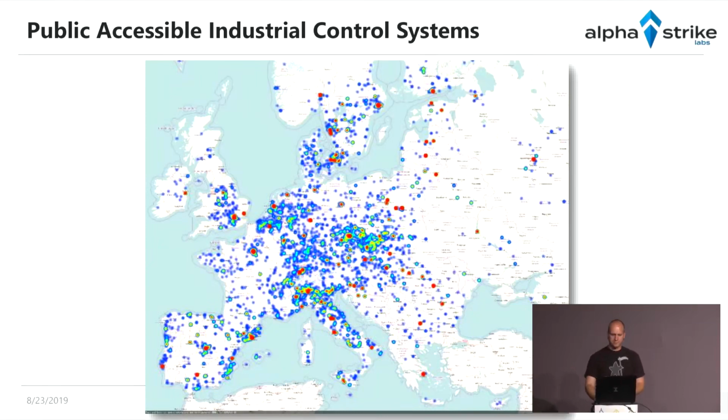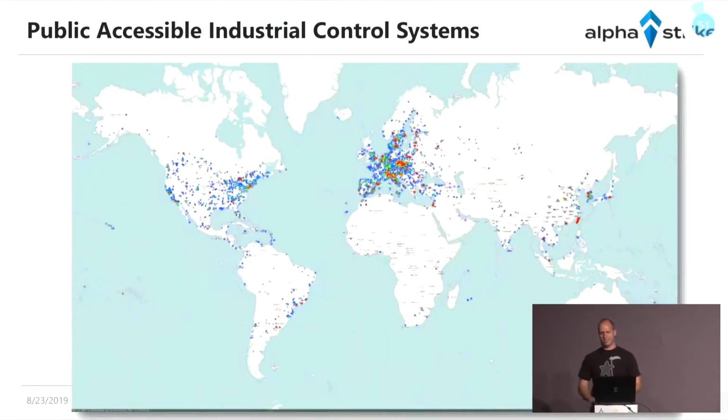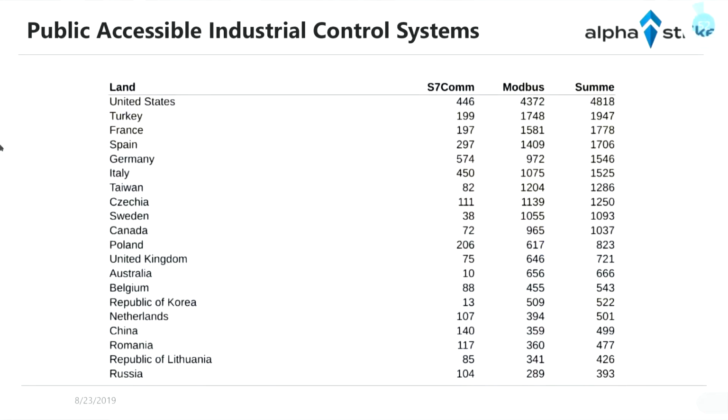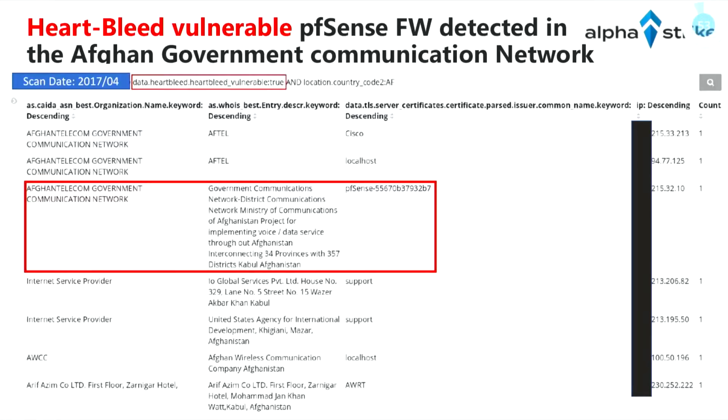Very interesting. And we can see it's a very big problem that all over the world, people are putting industrial control systems on the internet. Here are some numbers, so it makes sense. S7 stands for Siemens, and we can see Germany has the most Siemens industrial control systems, also fully reasonable. So now, next analysis.